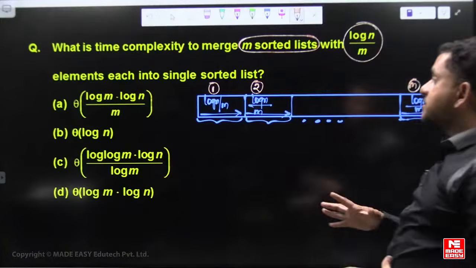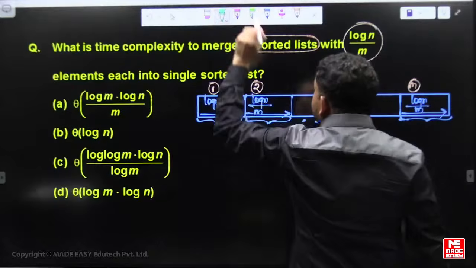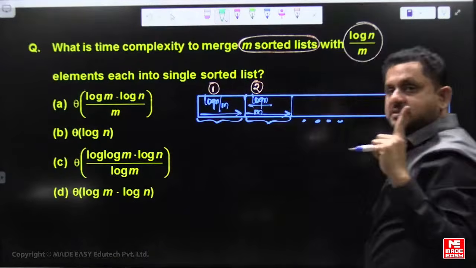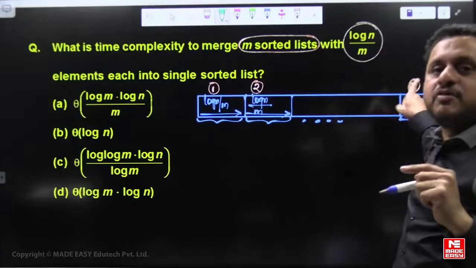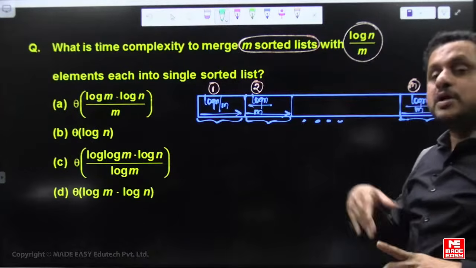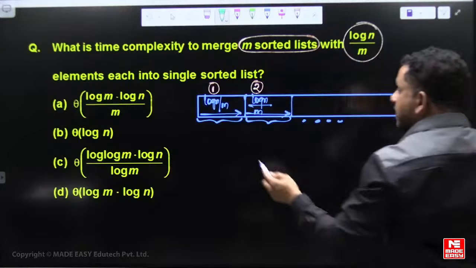What is the time complexity to merge into a single list? Very simple shortcut: the time complexity of one pass is the total number of elements involved in merging.